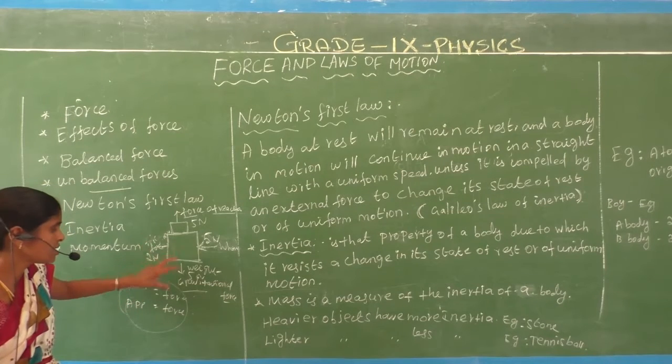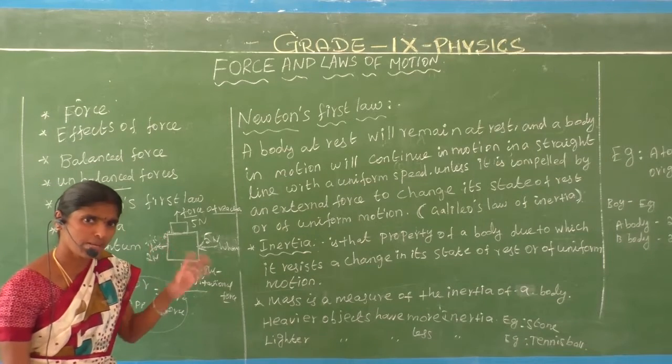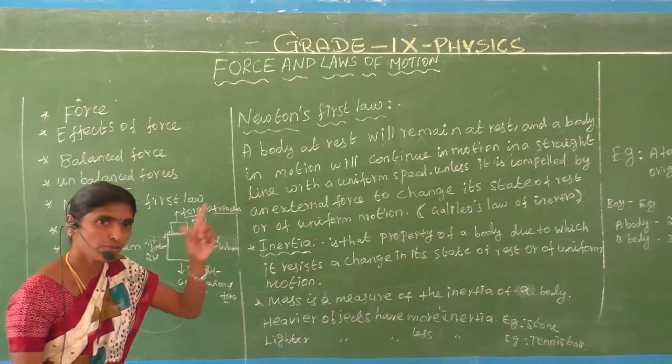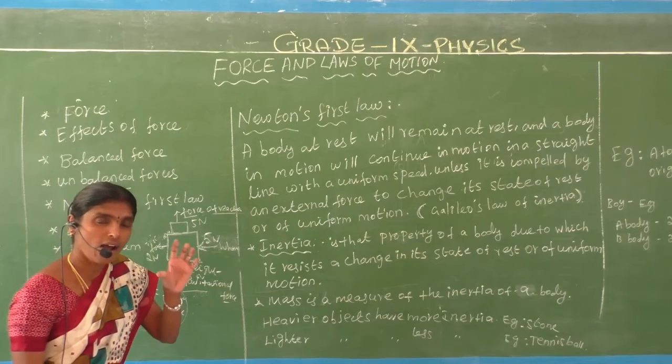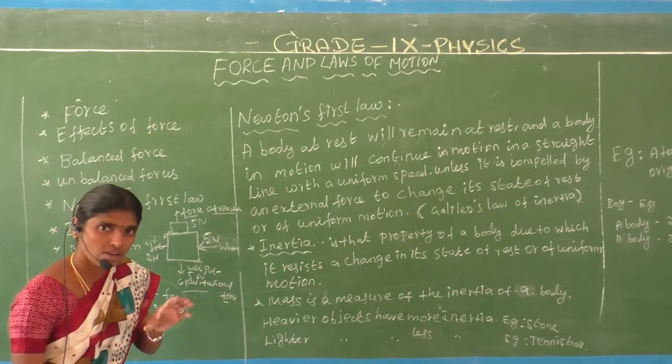Already we have discussed the two forces. Whenever an object is present in one place, two forces occur. An object is at rest, or stationary.